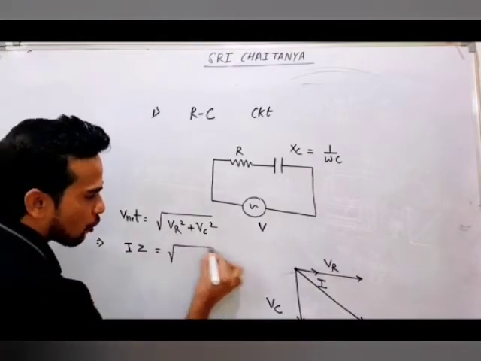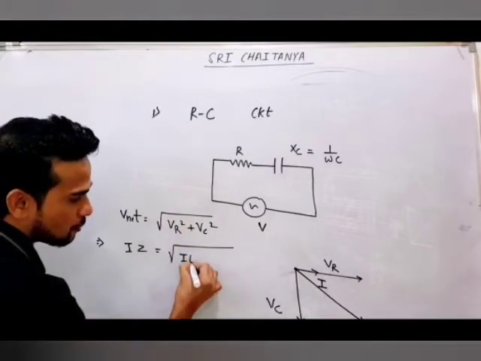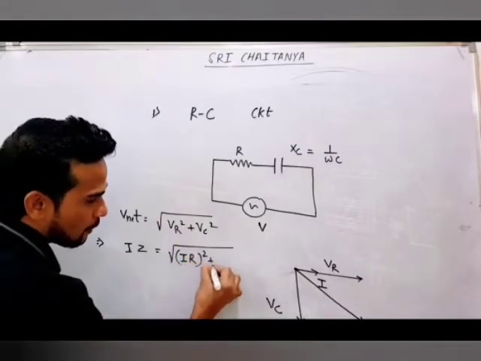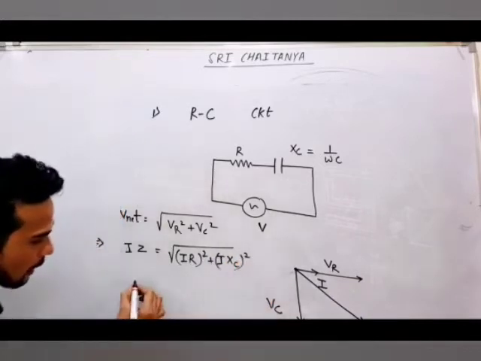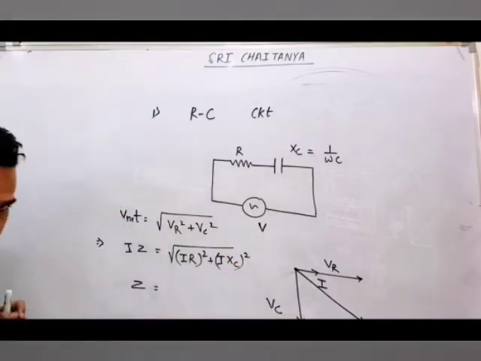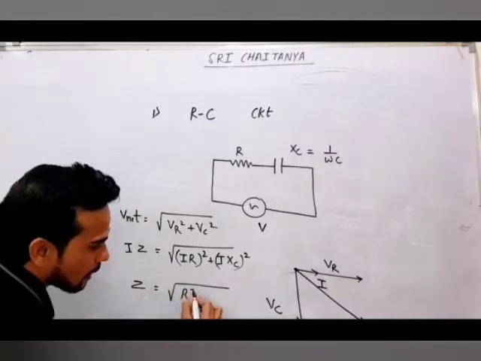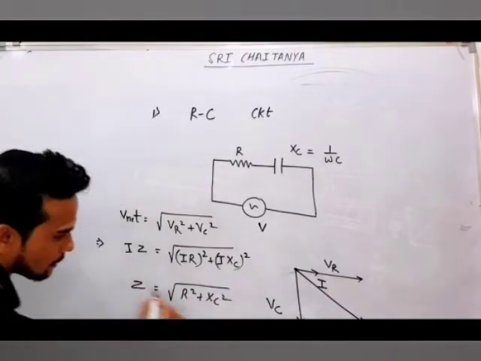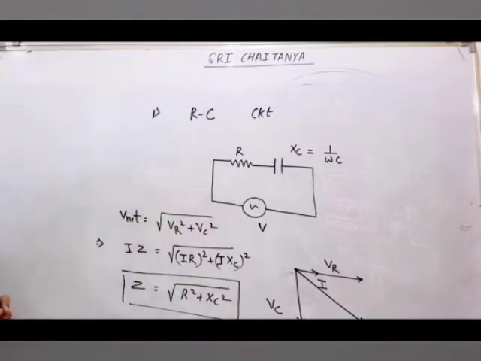This will be under root of I into R, VR, and I into XC, VC. So here you will get Z of the circuit. Z of the circuit will come as under root of R square plus XC square. This is the impedance of your RC circuit. So this is one thing. And why are we calculating this impedance?